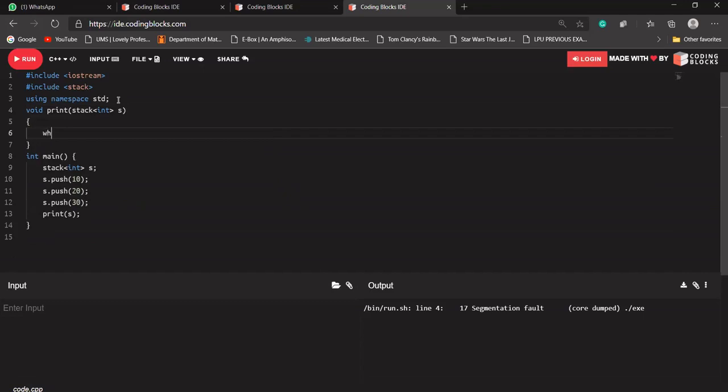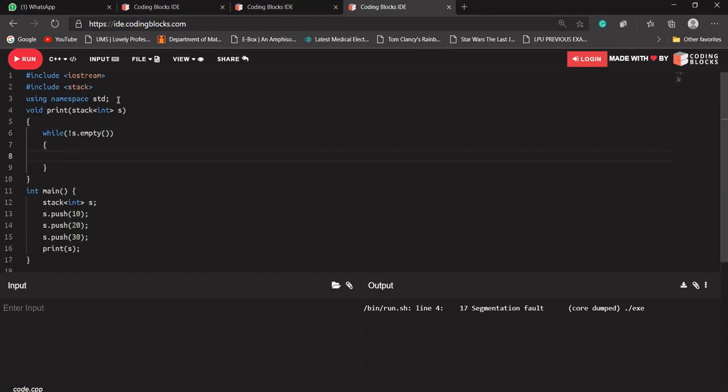So in this case, if I want to print my stack, I'll be printing the stack something like this, s dot top.